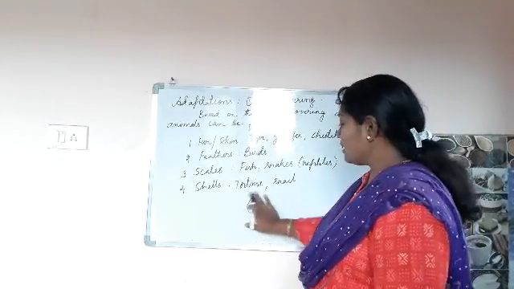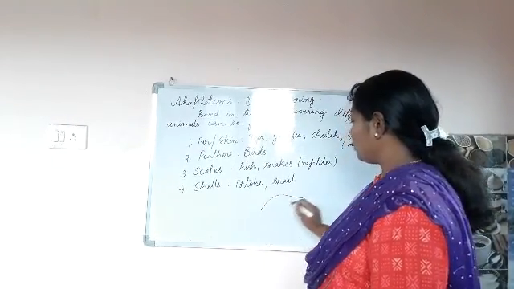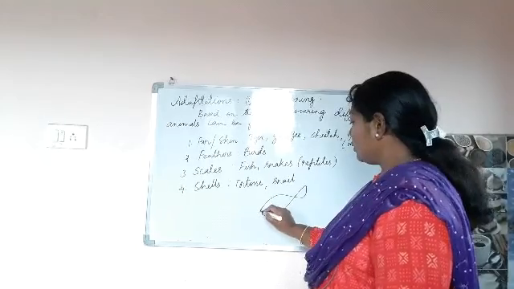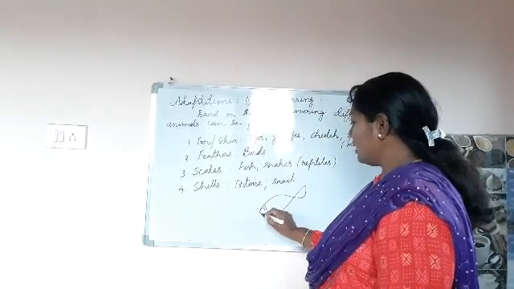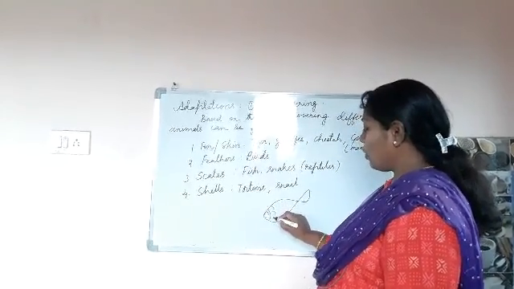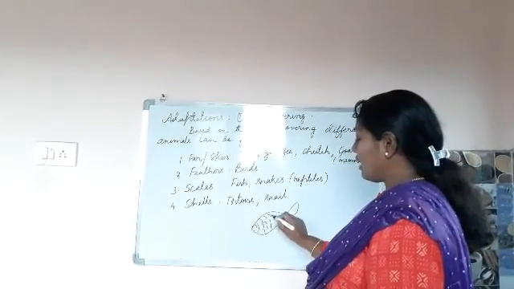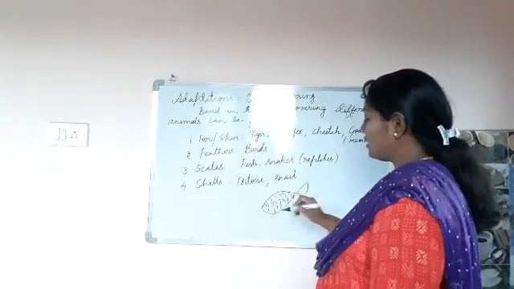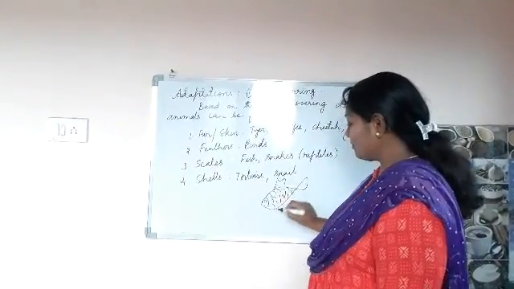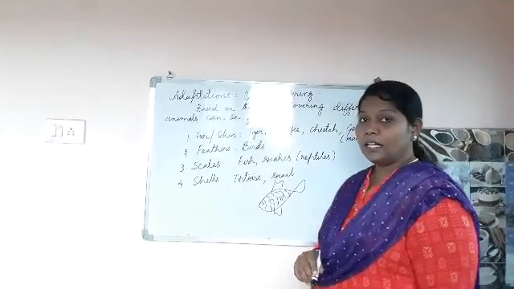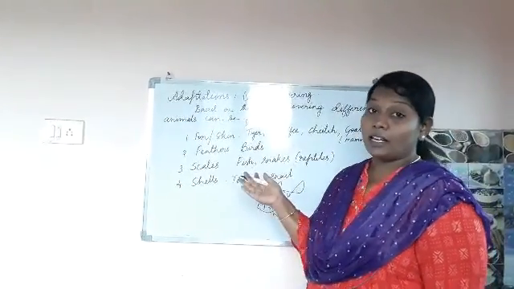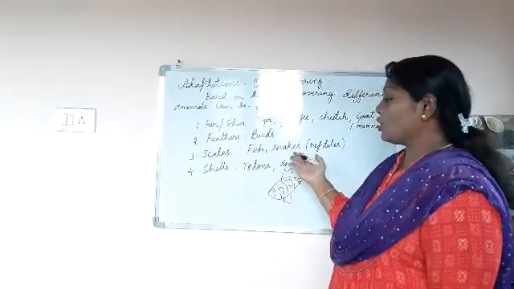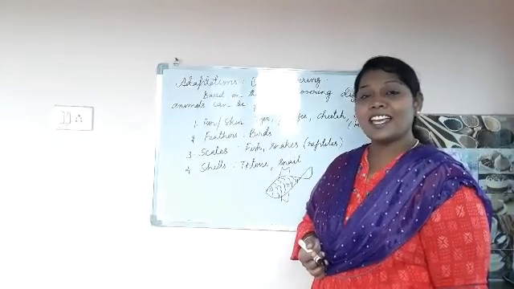Yes children? See, I will draw a picture for you. If you think this is a fish, so the body of the fish is covered with different scales. Yes children? Very good. And there are also other animals which contain scales. Those are nothing but snakes.